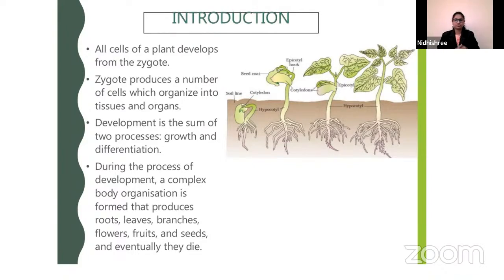Development is the sum of two processes. So how does development happen? It is the sum of two processes. Which are the two processes? Growth and differentiation.